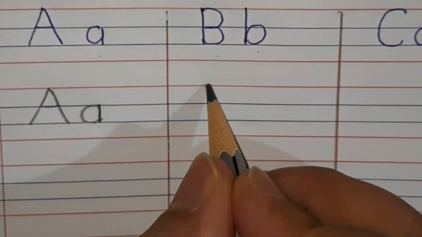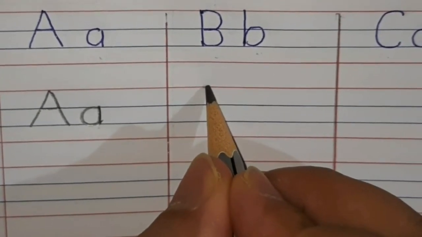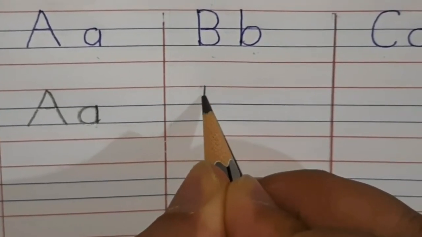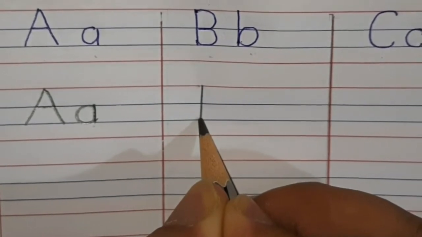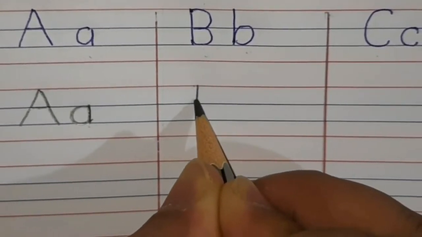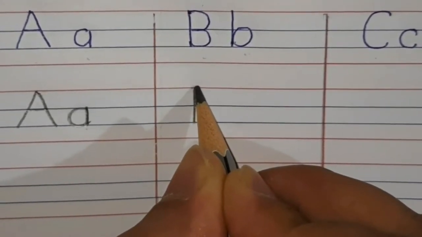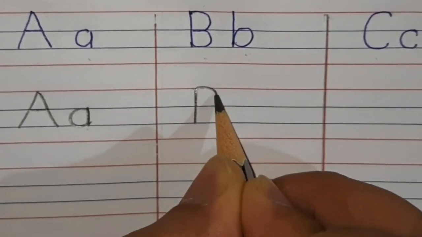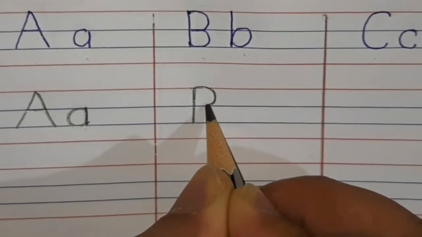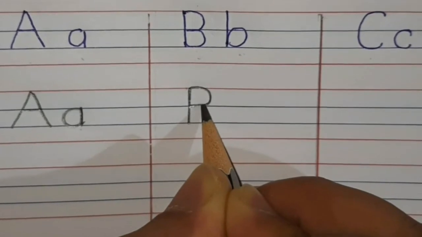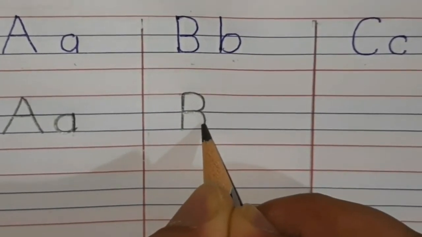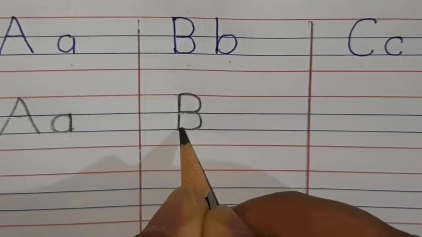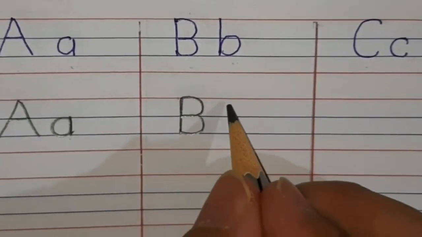We will write capital B children. We will start from the first red line. Standing line till the second blue line. Go up till the red line. Curve till the first blue line. Again curve till the second blue line. Capital B.